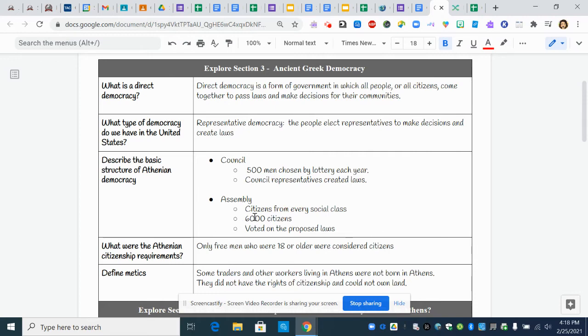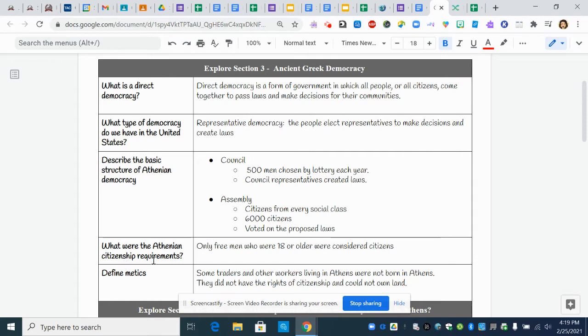The assembly was made up of citizens from every social class, made up of 6,000 citizens. In the assembly, the people who attended voted on the proposed laws. If you attended the assembly, you were able to vote for the laws. Sometimes slaves were sent out to get more citizens to come to vote.